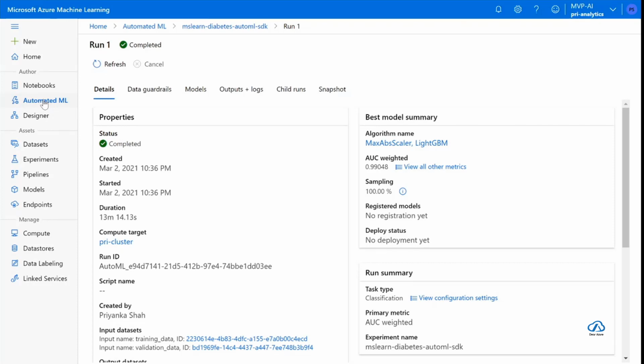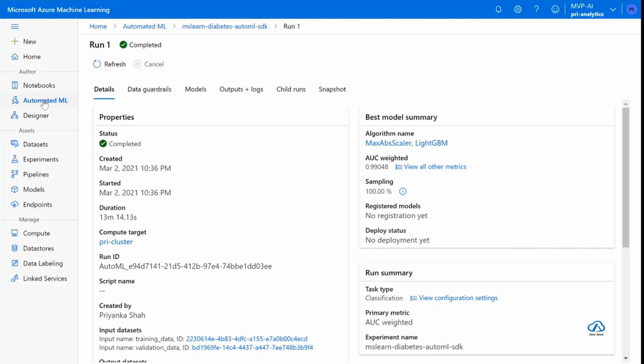In automated ML, what I'm saying is, if my scenario is regression, these are all the available algorithms: lasso regression, random forest, XGBoost, light GBM. I'm choosing the algorithms and I'm choosing my metric, root mean square error, as the accuracy for my model.